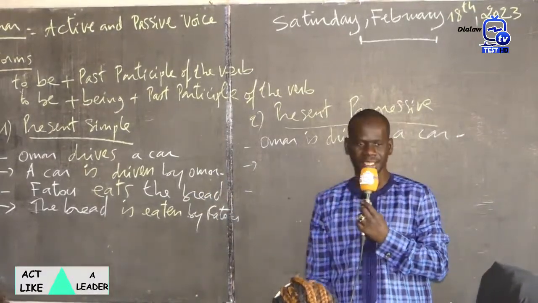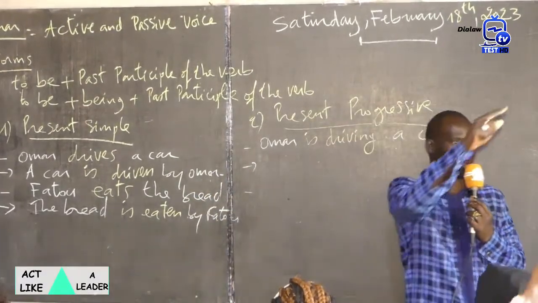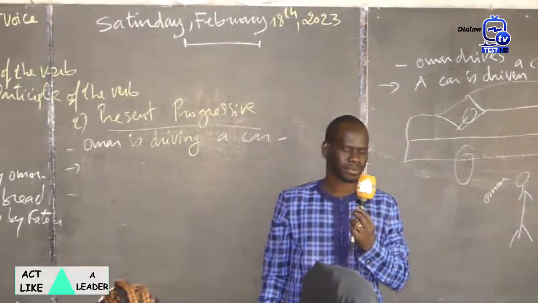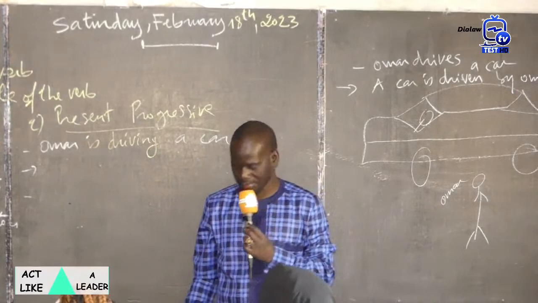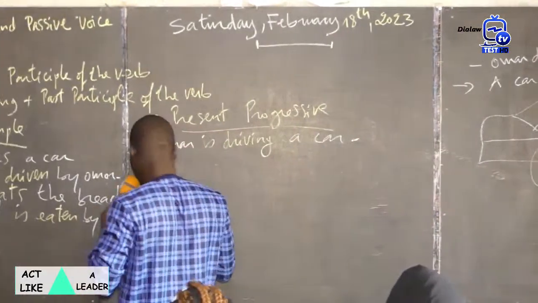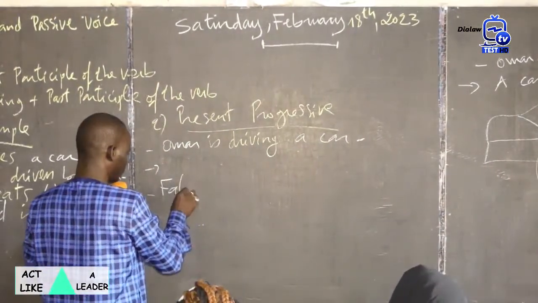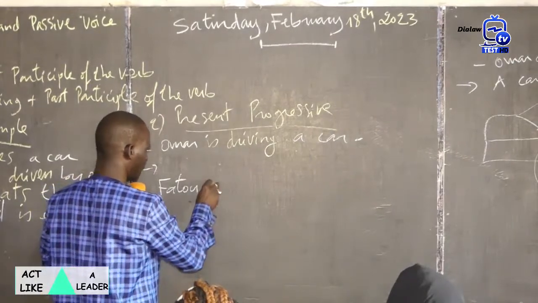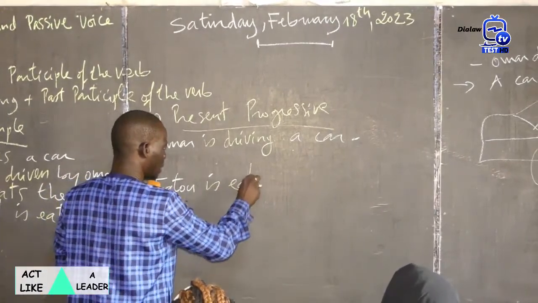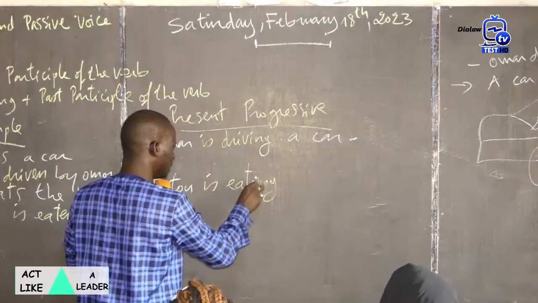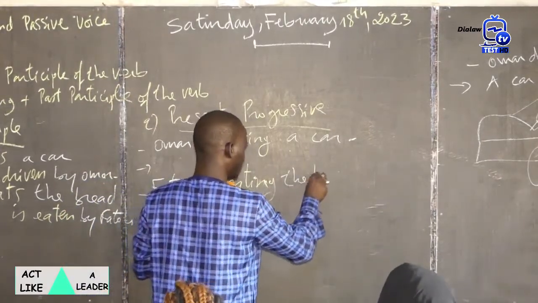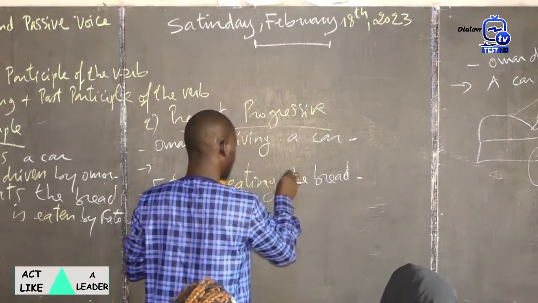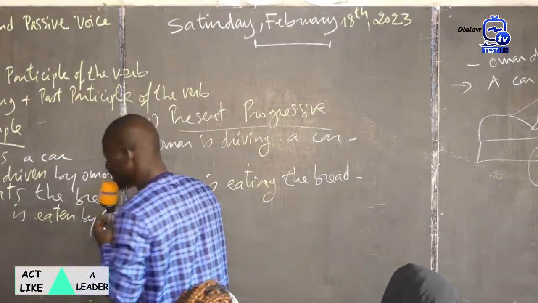Sentence number two into the present progressive. Fatu eats the bread. Not always the same. Jara. Fatu is eating the bread. Very good. Fatu is eating the bread.